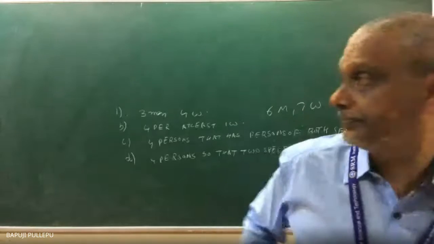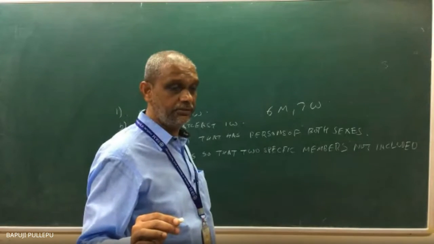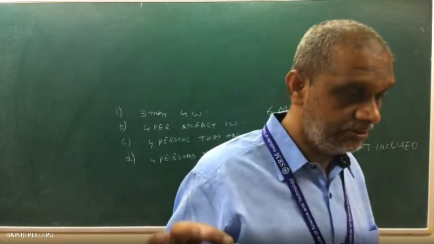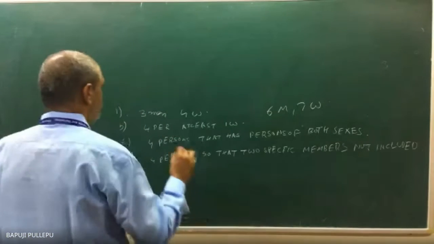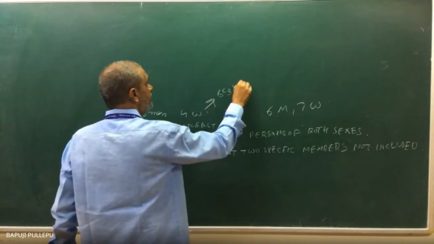Correct or not? Yes, sir. Am I confusing? Clear? You are happy? So 6C3 into 7C4.